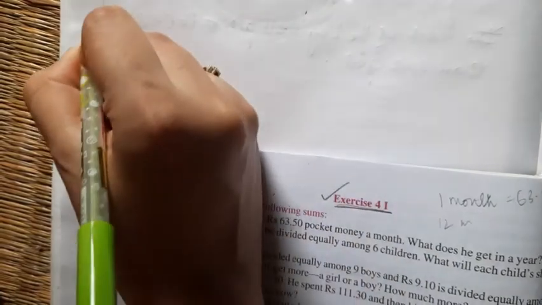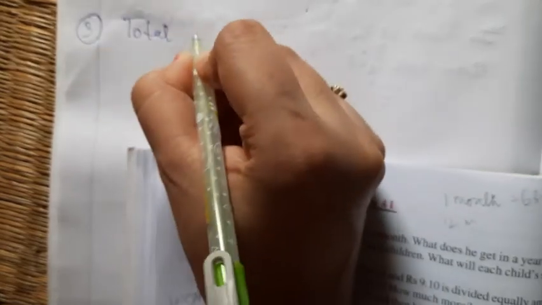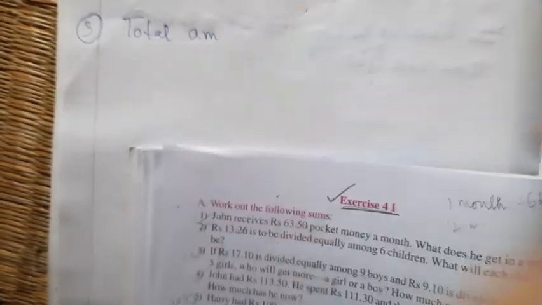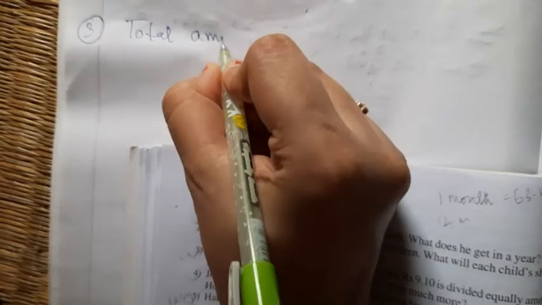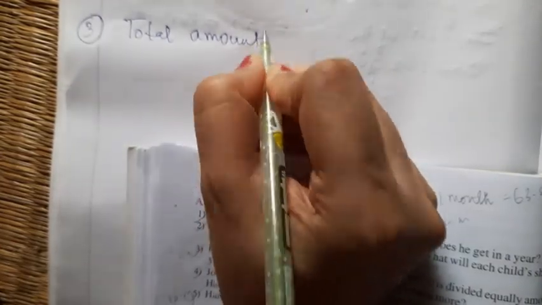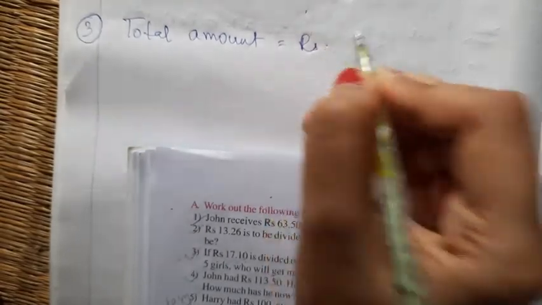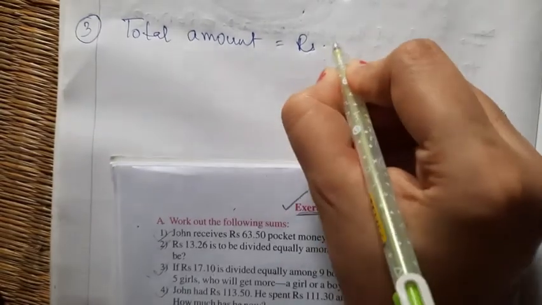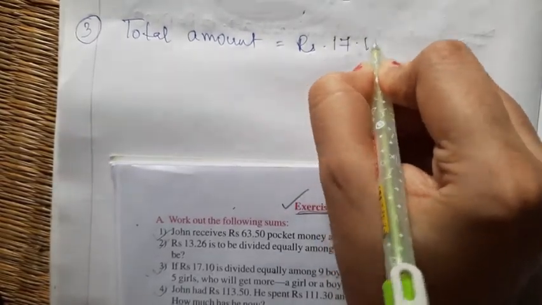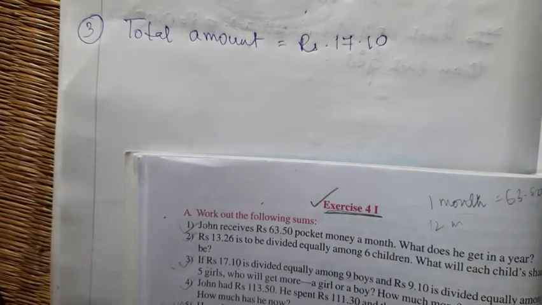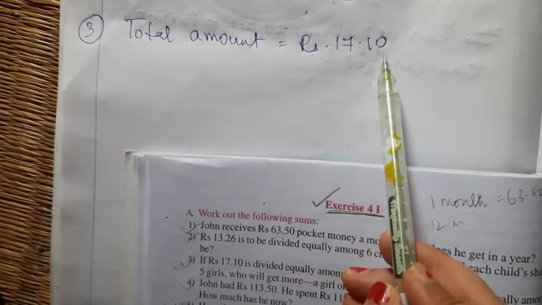Total amount. Question number 3. Let me write. Total amount is equal to rupees 17.10.